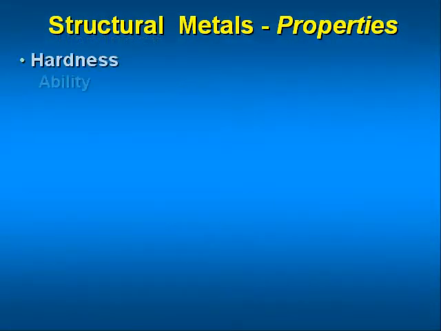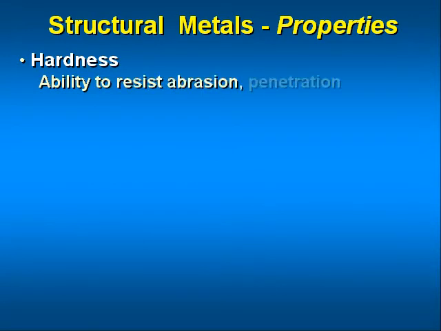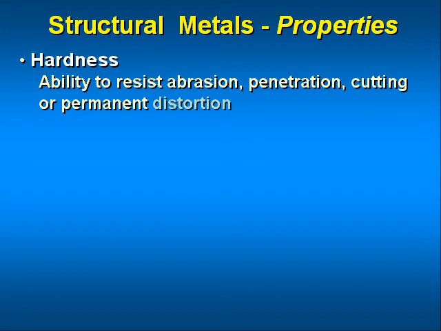Hardness refers to the ability of a metal to resist abrasion, penetration, cutting action, or permanent distortion. Hardness may be increased by cold working the metal, and in the case of steel and certain aluminum alloys, by heat treatment. Structural parts are often formed from metals in their soft state and are then heat treated to harden them so that the finished shape will be retained. Hardness and strength are closely associated properties of metals.